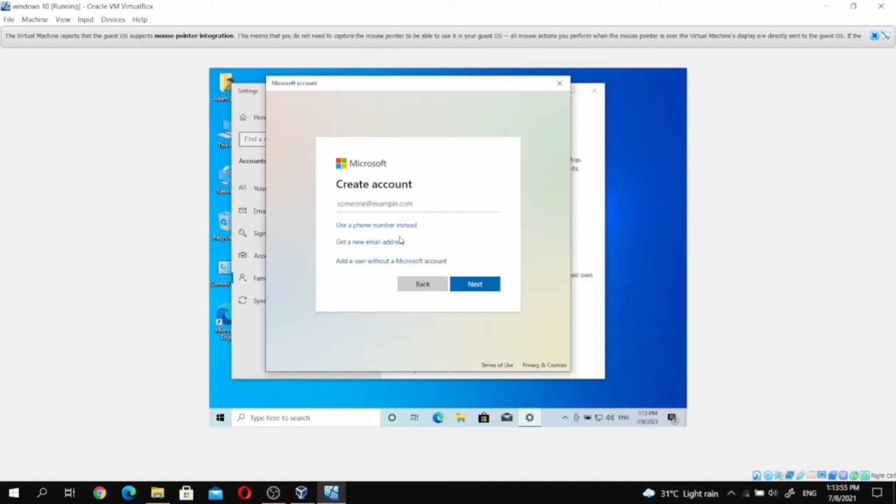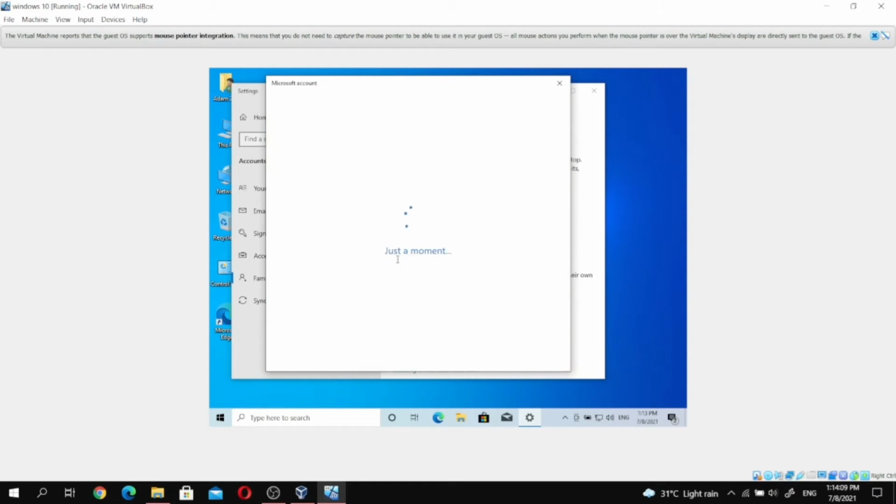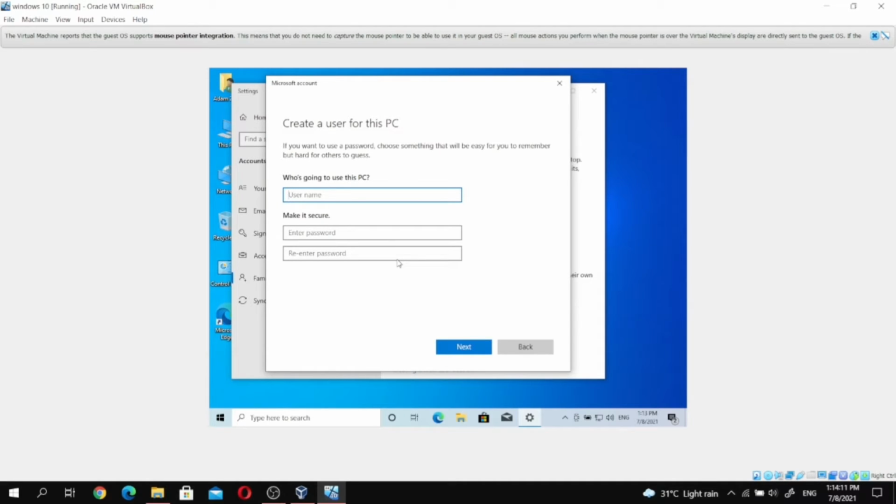To create an account, see, this is how to create the user for this PC.